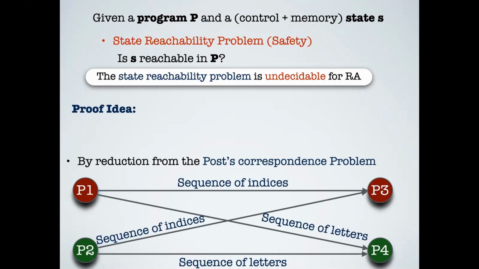The challenge is that, as we saw in the semantics of release acquire, when a process makes a read, it can choose any message to read such that the timestamp of the message being read is higher than or equal to its own current timestamp. Now for the correctness of this procedure, we need to ensure that P3 and P4 do not jump while reading. What do we mean by jump? A jump means, assume that P1 has written say 100 write operations on some variable. Now P3 can choose to read the fifth write operation followed by the 100th write operation. It's possible, because it just needs to read something whose timestamp is larger.